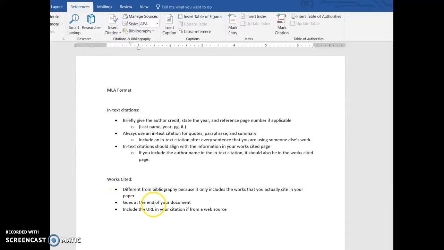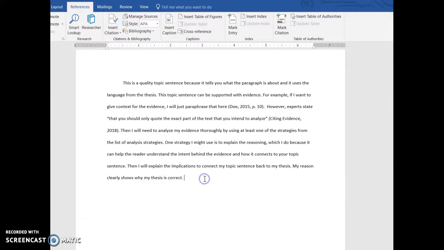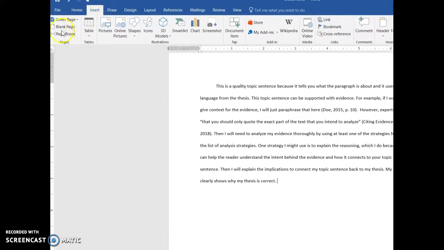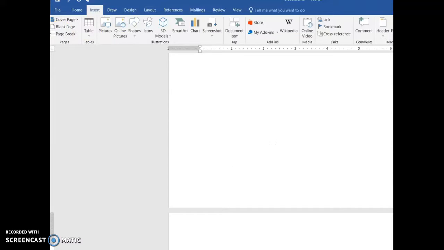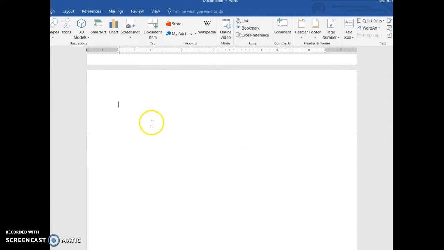A works cited page goes at the end of your document, and then you can include the URL in your citation from a web source. Like I showed from the in-text citation using the references tool, include your URL because that'll just give the reader additional information. So going back to this example of an essay, I'm going to insert my works cited page by first going to this insert over here, and I'm going to go to a page break. A page break just makes my document go to the next empty page.